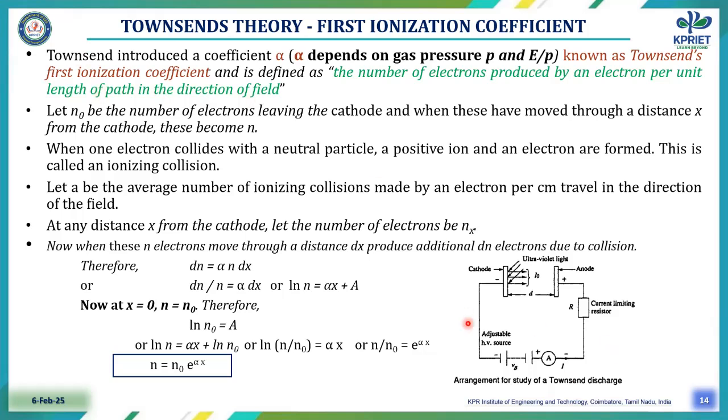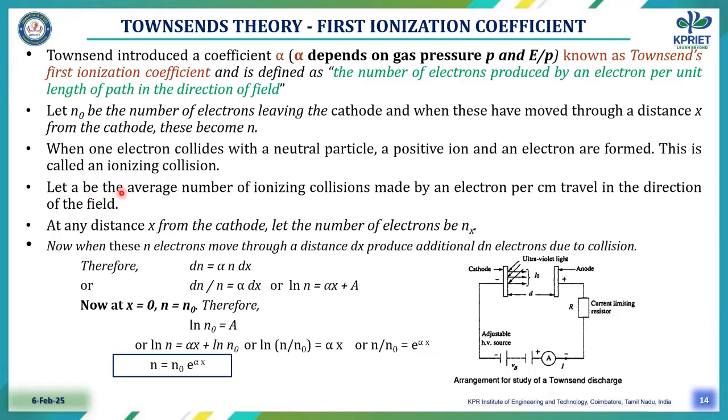Now for the study of this, let n naught be the number of electrons leaving the cathode, and when these have moved through a distance d from the cathode, they become n. When one electron collides with a neutral particle, a positive ion and electrons are formed according to the ionization process. This is called ionization by collision.